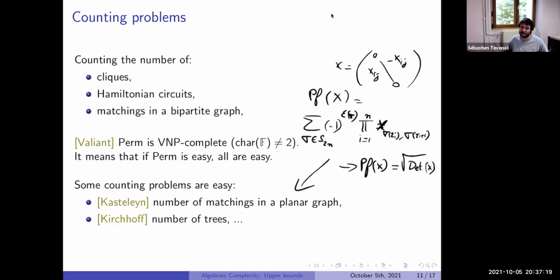It's the square of a polynomial, and the Pfaffian is the square root of the determinant. In fact, it was already known how to compute the Pfaffian directly and efficiently. But we will see just after that as soon as we know something for the determinant, we can get something for the square root of the determinant. In fact, I just wanted to add a few things here.